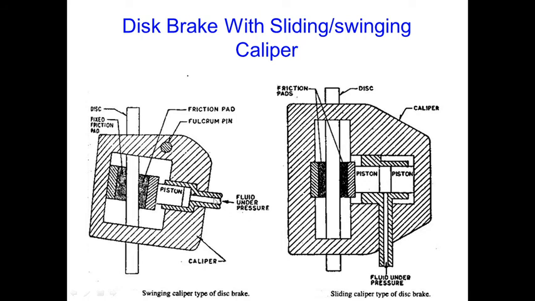Fluid under pressure comes and acts over this piston. This piston is moved forward and applies pressure over the friction pad, and due to this, the caliper may swivel and adjust its position.